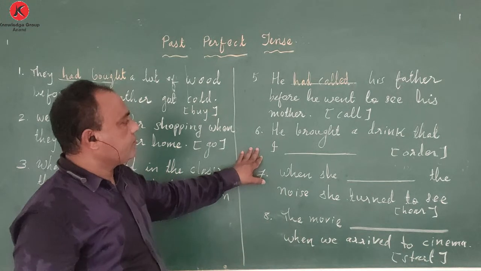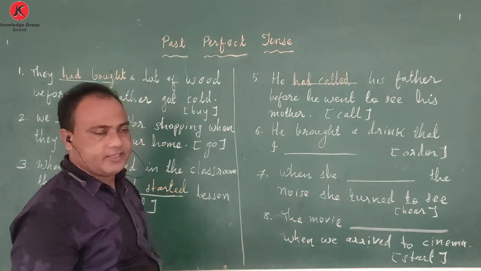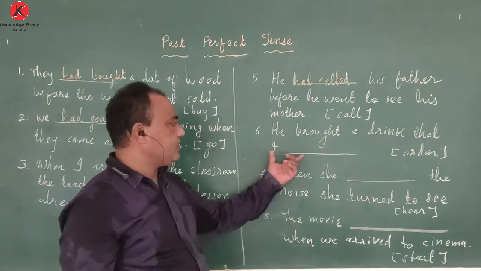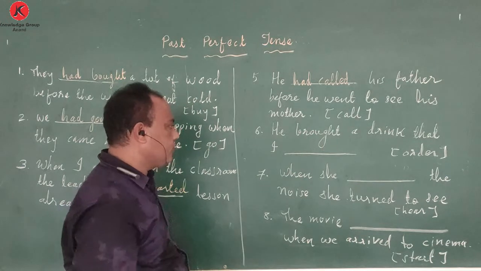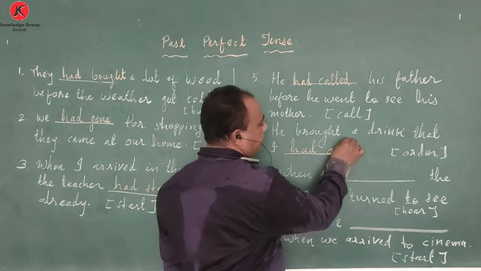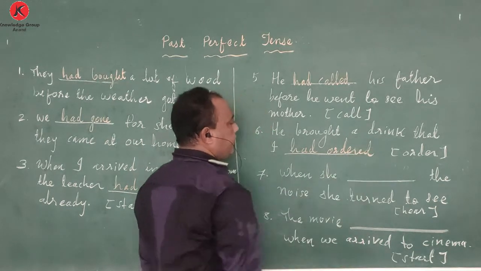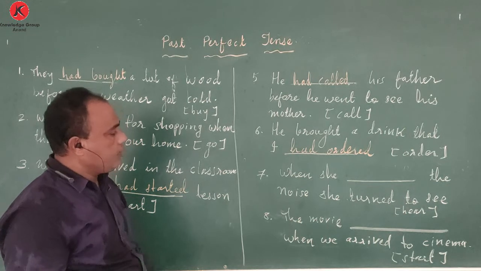He brought a drink that I had ordered. This is done first, order something, and then this is the second. So you will write this as had ordered. He brought a drink that I had ordered.